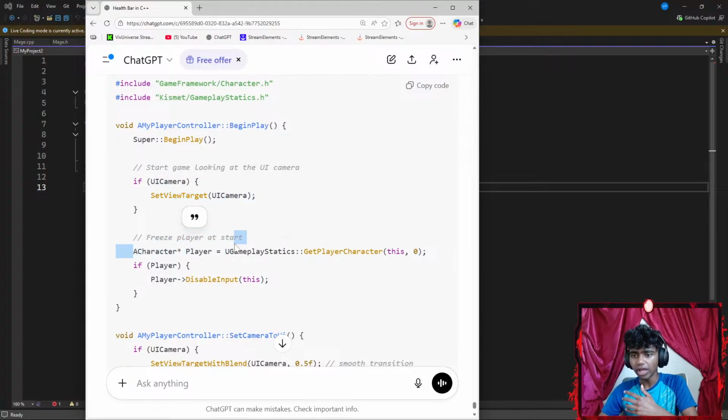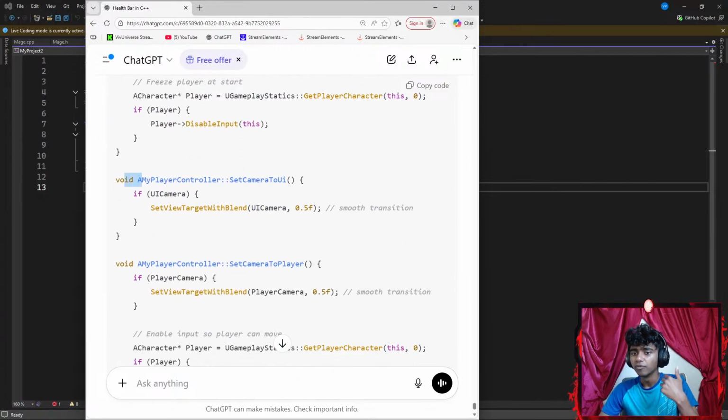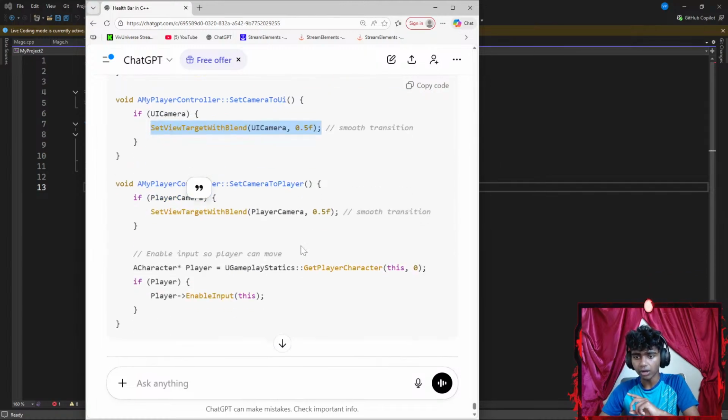Get player character with GameplayStatics, GetPlayerCharacter 0. If my player is set to true, I point my player towards DisableInput(this), so no key controls work. Void my player controller SetCameraToUI, if UI, SetViewTargetWithBlend to UI camera.